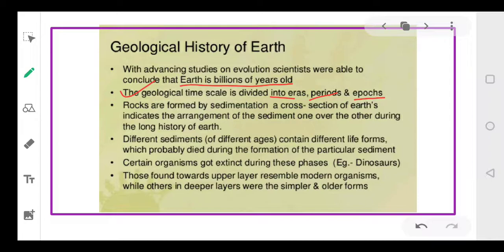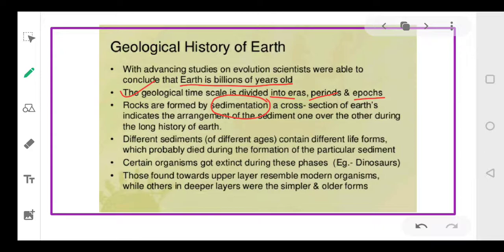And we can easily study the rocks also. We know the rocks have been formed by sedimentation. Sedimentation means slowly and gradually there is a deposition of soil, and sediments of the remains of plants and animals, in the different layers of the earth.